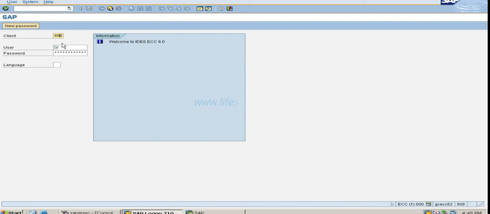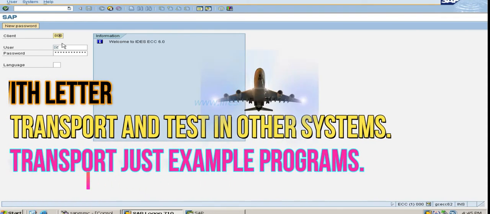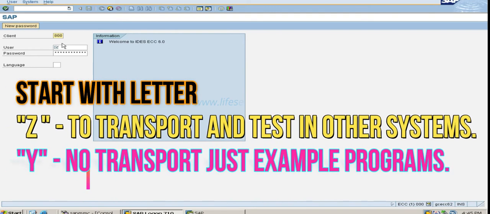In SAP, all the programs, tables, whatever we are creating, will start with the letter Z in real time. You can also use the letter Y only when you do not want to transport to any other system. That is the case for us, because we are using the IDES system, which is a test system. Here we will only be developing, testing, and doing our sample programs, so we can use names starting with Y.